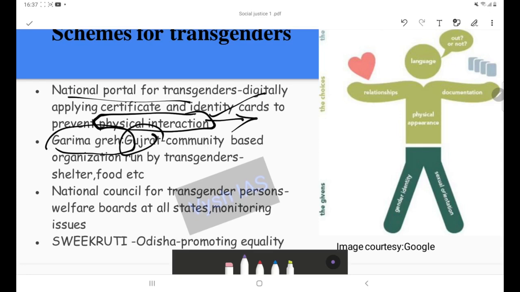Then Garima Grah, this is a case study from Gujarat, Vadodara. It is a community based organization which is wholly run by transgenders, and it provides food, shelter, clothing and basic amenities to transgenders. So it is an enabling kind of thing.